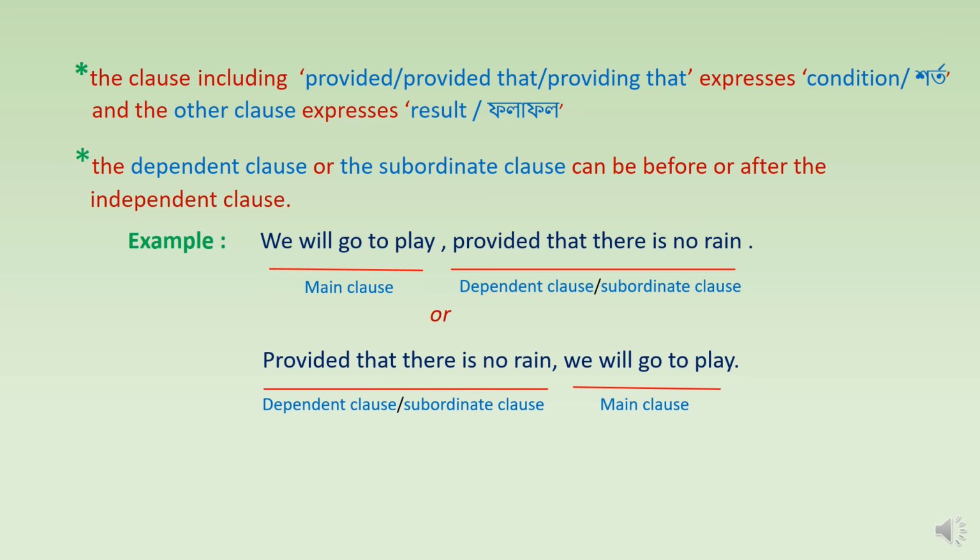So what can we understand? We can understand that in both ways we can write a sentence, but students, remember that you have to present in your script the way or the pattern in which it is given in your question paper. Hope you have understood.